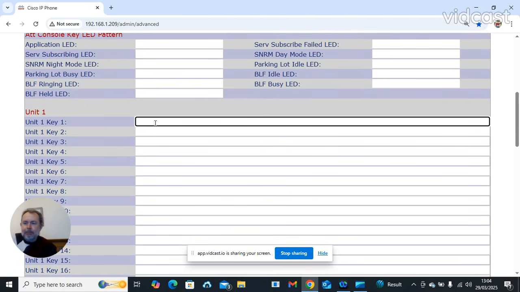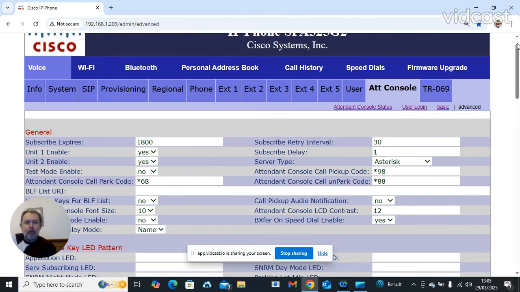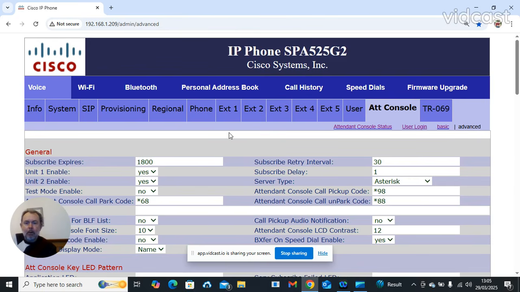On Unit 1, key 1 on the first button, there's a script that you can actually get that programs an extension for you to just press, and it automatically would dial the network on these tab keys here.